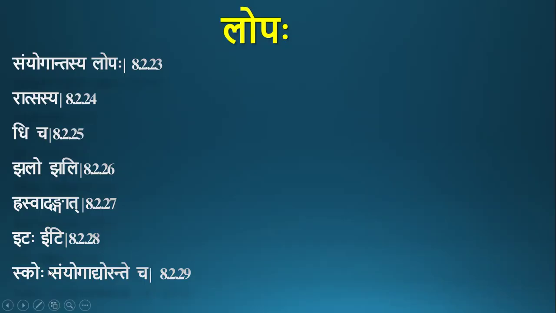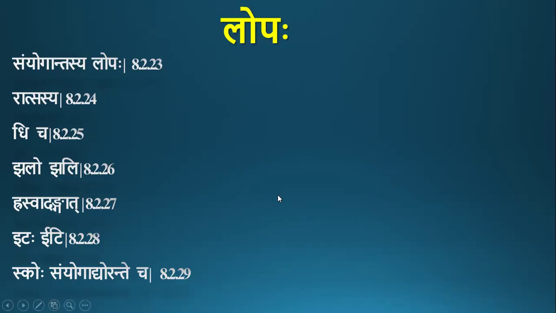In a sanyoga, if a sanyoga contains sakara or kakara, then they get deleted even if they are present first in the sanyoga. By sanyogantasya lopaha, they should be present at the end. Here it need not be at the end of a sanyoga. Even if they are present in the middle or in the beginning, they get deleted. And that sanyoga need not be present at the end of a pada. It can be in the middle of the pada also. Then also this sutra is applicable.